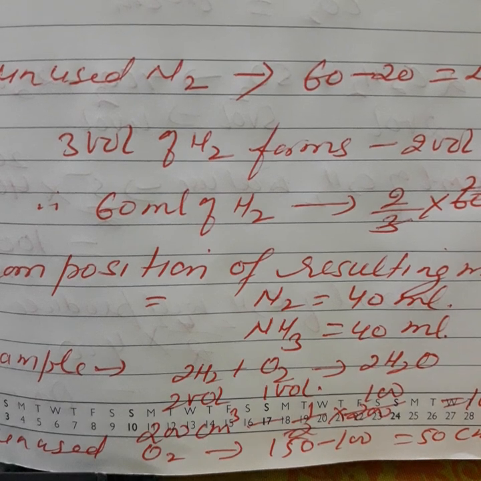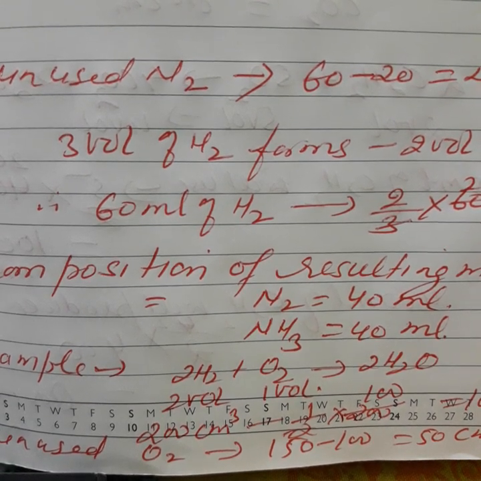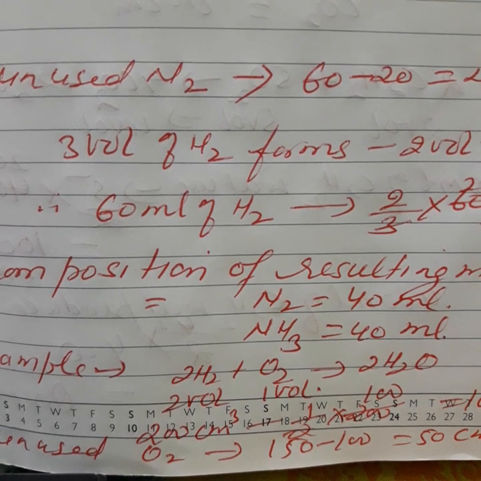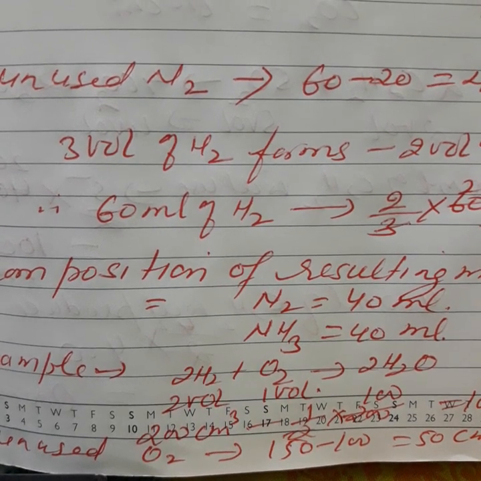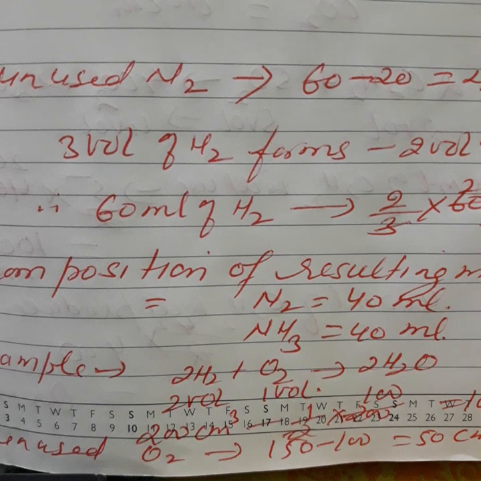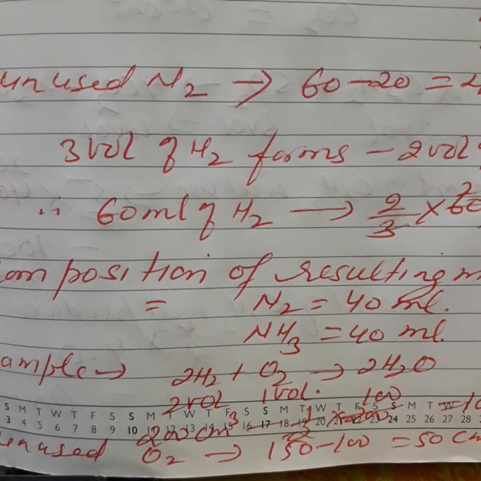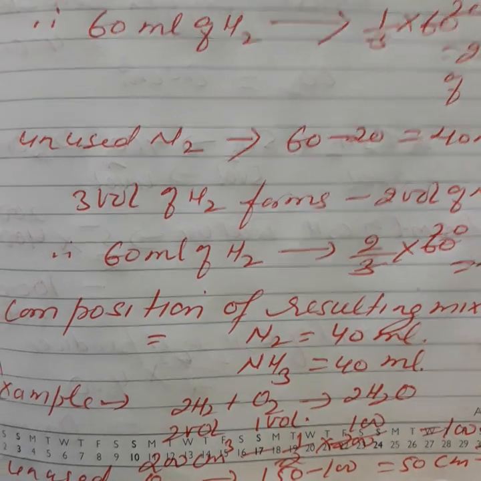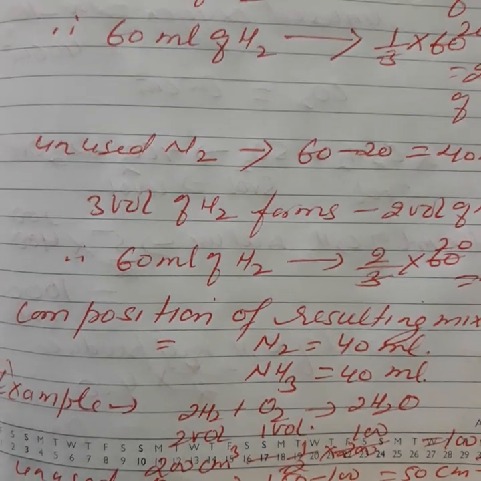So what is the amount of oxygen which is left unused? Total oxygen is 150 centimeter cube minus consumed oxygen 100 is equal to 50 centimeter cube. So this is the unused oxygen. I hope it is clear.